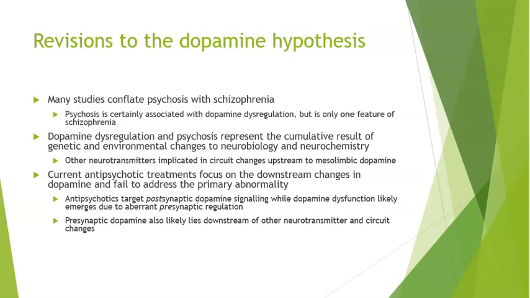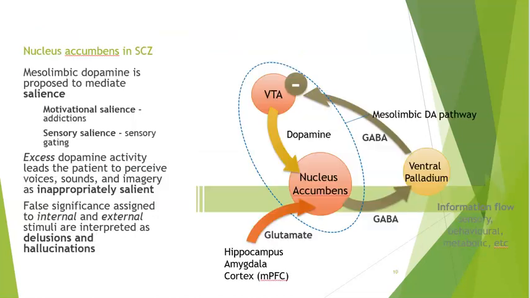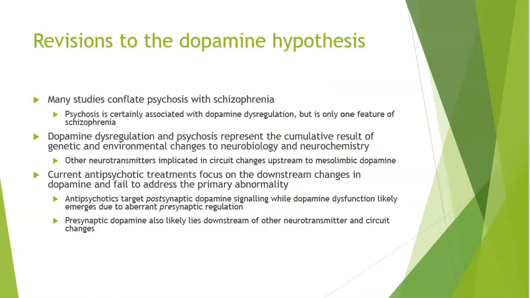So we looked at right here, we looked at this mesolimbic dopamine pathway and how we get some of those positive symptoms from excessive dopamine activating the nucleus accumbens when it should not be activated. And then dopamine dysregulation and this psychosis represents the cumulative results of both genetic and environmental changes to our neurobiology as well as that neurochemistry.